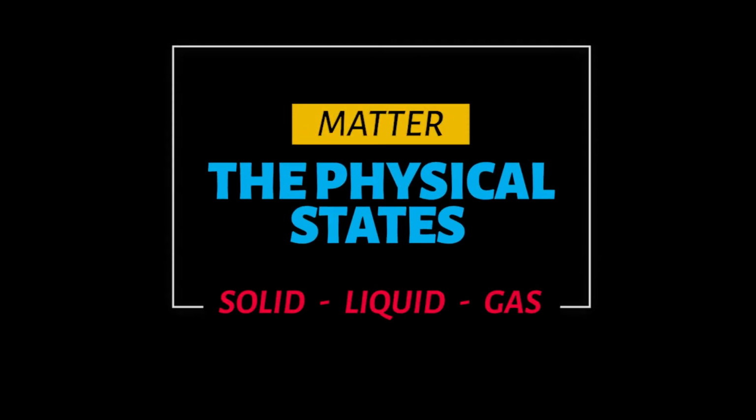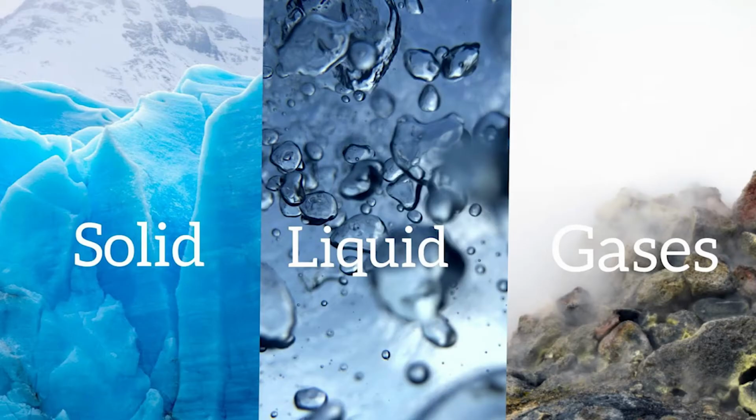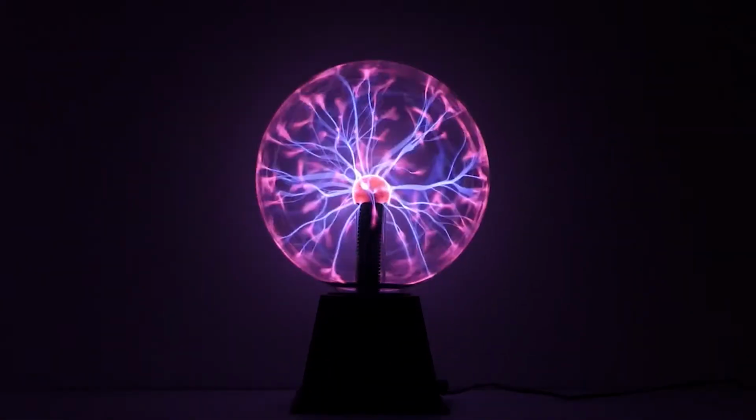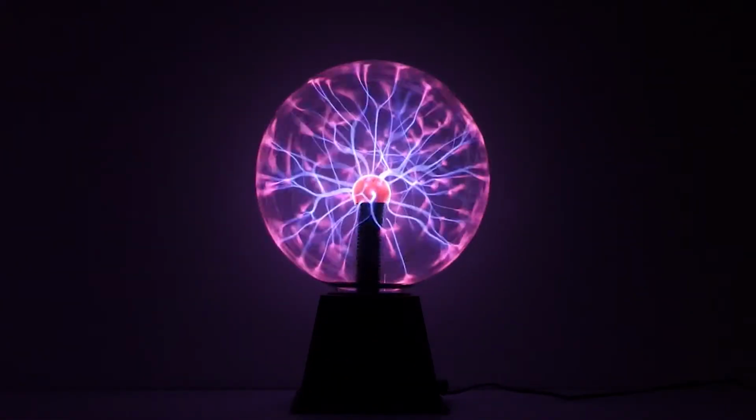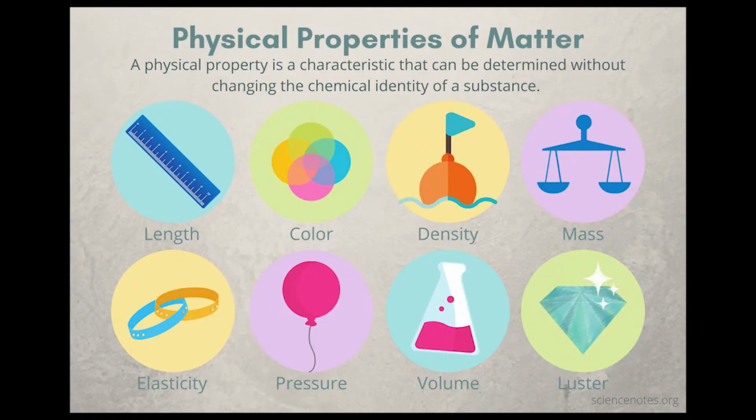One concept of matter that we must be familiar with is the physical properties of matter. In other words, the fundamental phases, or states of matter. There are 3 basic states of matter which we all have heard before: 1. Solids. 2. Liquids. 3. Gases. 4. Plasma is also a state of matter but often not mentioned. Physical states of matter behave in certain ways. Here are some of its characteristics: length, color, density, mass, elasticity, pressure, volume, and luster.